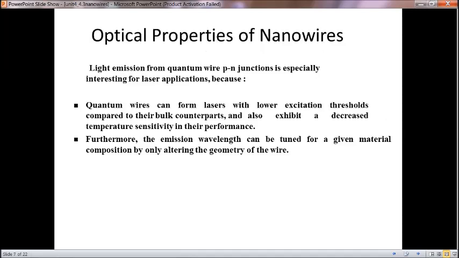Then the optical property. Light emission from quantum wire PN junction is especially interesting for laser application, because quantum wires can form lasers with lower excitation threshold compared to bulk counterparts. Furthermore, the emission wavelength can be tuned for a given material composition by only altering the geometry of the wire. So from the geometry of the wire only we can change the emission wavelength. As it is a nanowire, we can get highly focused wavelengths.